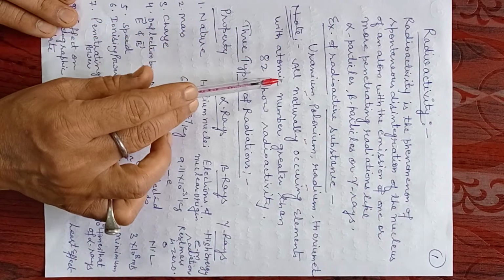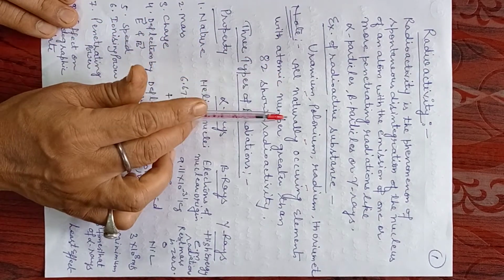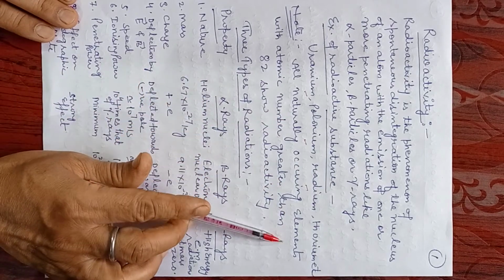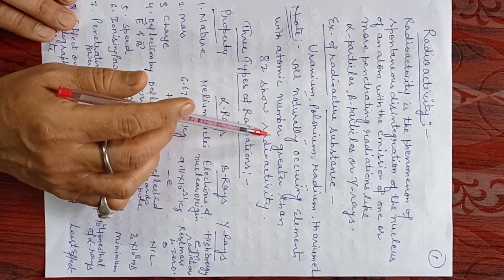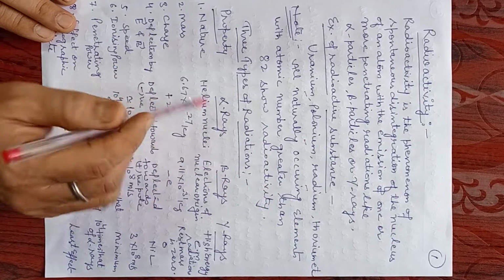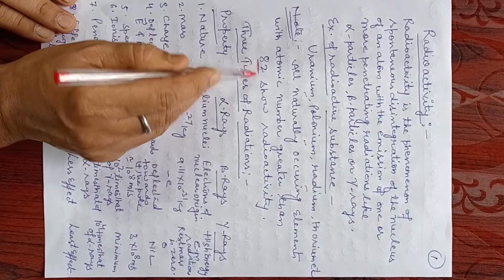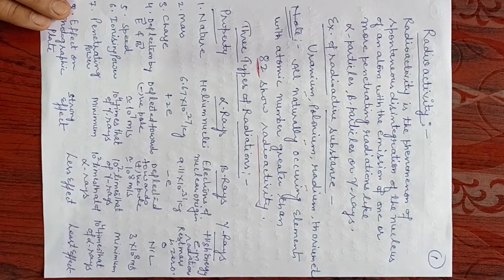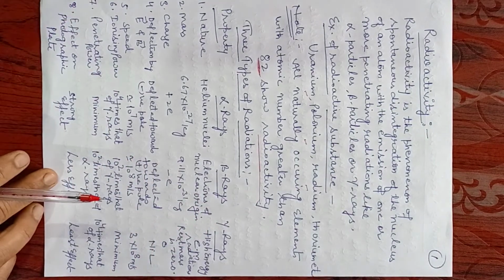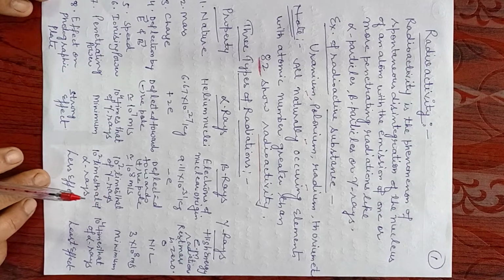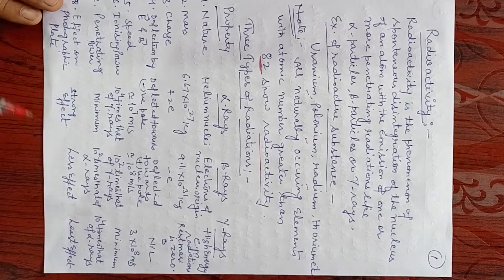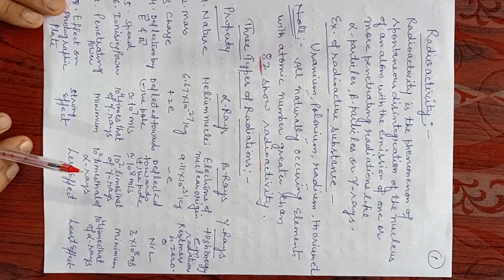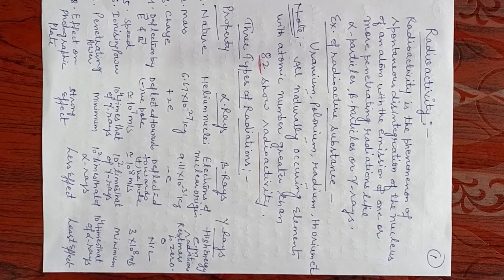The important point to be considered is that all naturally occurring elements with atomic number greater than 82 show radioactivity. Okay, now there are three types of radiations. Number one, alpha rays. Number two, beta rays. Number three, gamma rays. Now we will discuss their properties one by one.